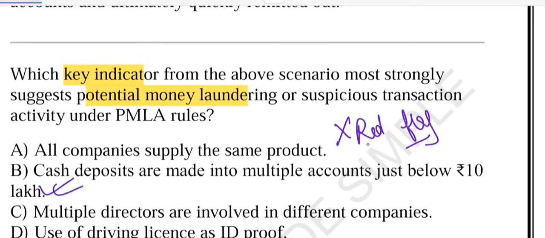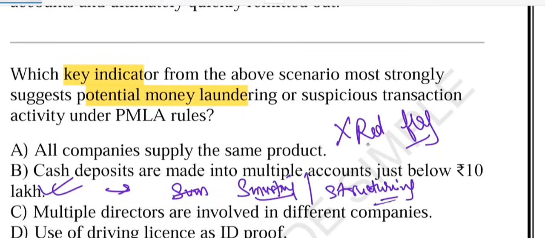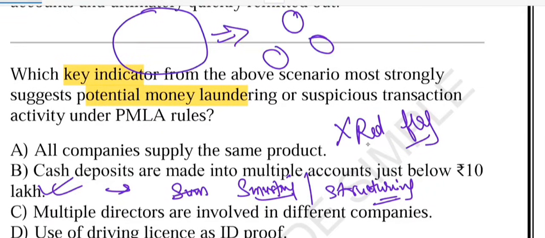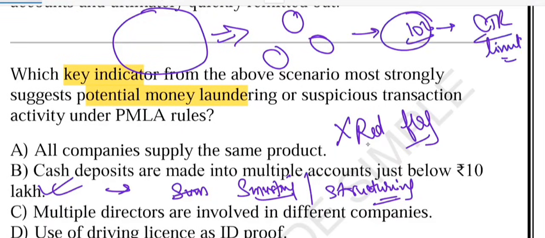Yes, option B is the correct one. This is called smurfing. This question was also asked: what is the meaning of smurfing? You call it smurfing, or you call it structuring. Please understand the concept. It means breaking a big amount into smaller chunks to avoid crossing the 10 lakh CTR limit. CTR limit is 10 lakh. You don't want to cross that, so you split the big chunk into smaller parts. Like, instead of depositing 12 lakh in one go, they deposit 9.9 lakh in multiple accounts to escape reporting.